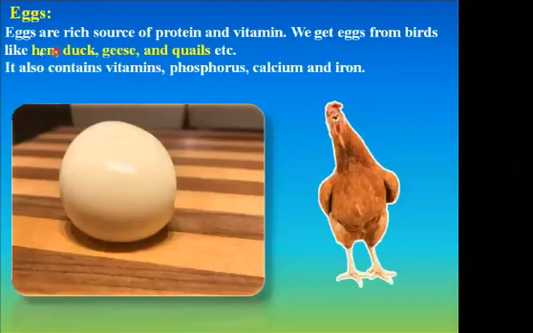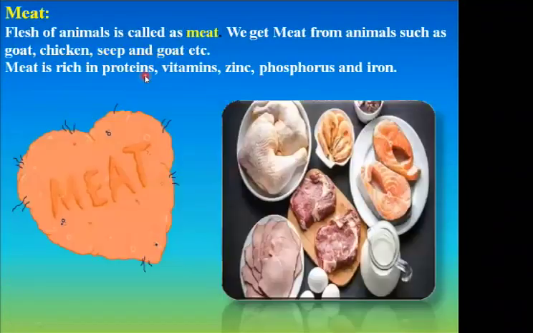Next, egg. Eggs are a rich source of protein and vitamins. We get eggs from birds like hen, duck, geese and quails, etc. It also contains vitamins, phosphorus, calcium and iron. So phosphorus, calcium, and iron are called minerals. So the egg is rich in proteins, vitamins and minerals.